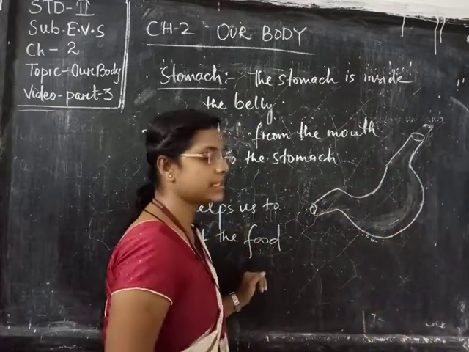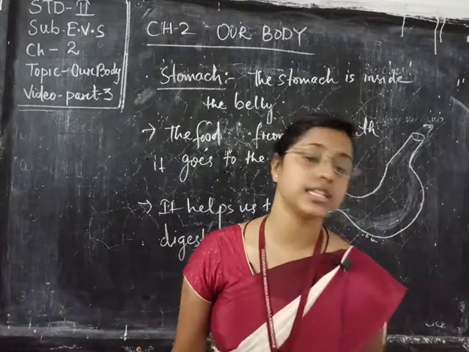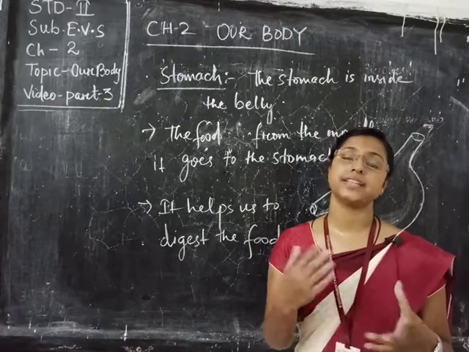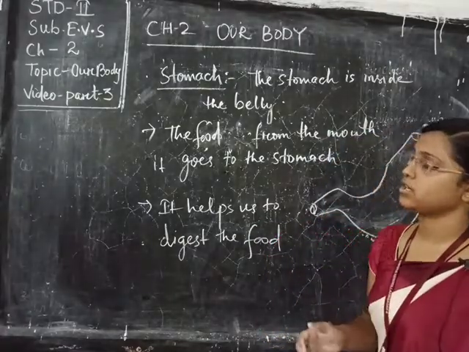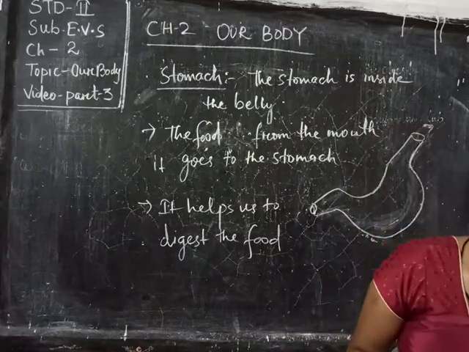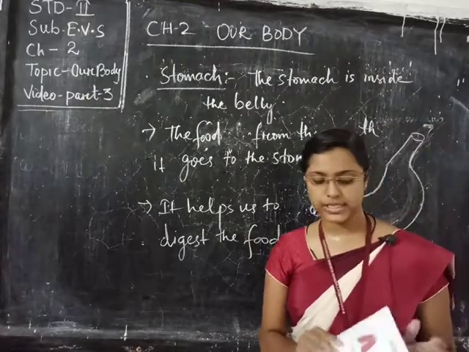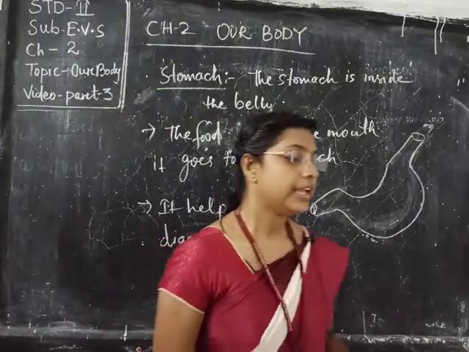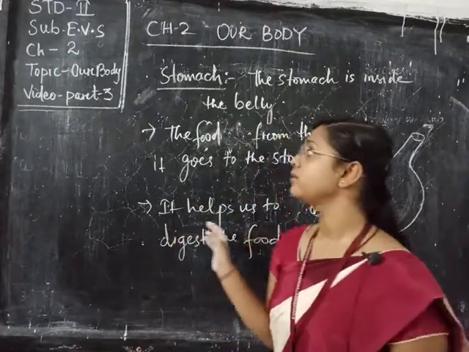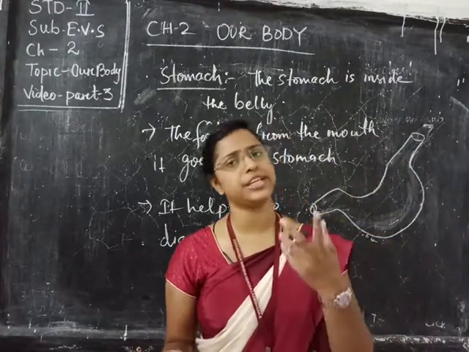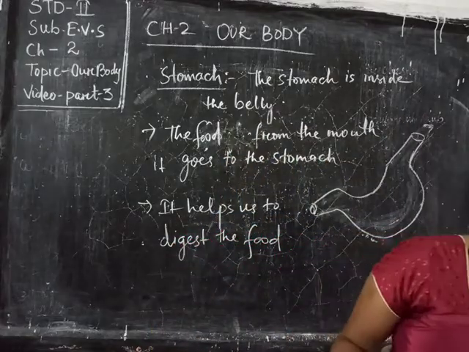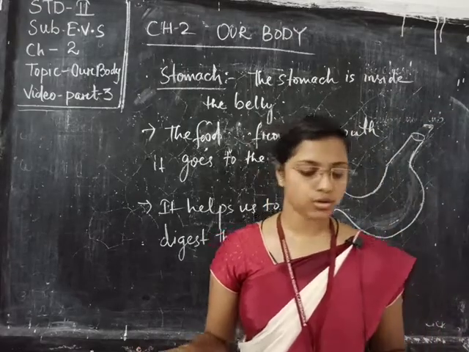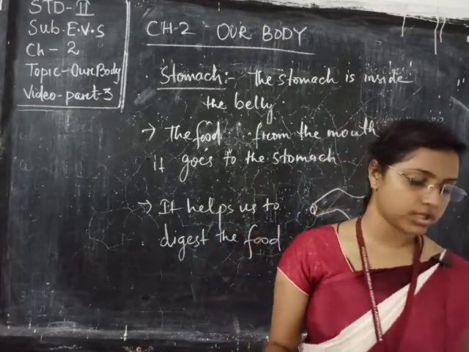So these are the internal organs which I have discussed today. What are the internal organs? The body parts which you cannot see and which are inside our body are internal organs. For example, your brain, lungs, liver, kidney, stomach and heart. If I give you a question asking you to explain some internal organs, you can explain any 2 or 3 of them briefly and tell their functions.